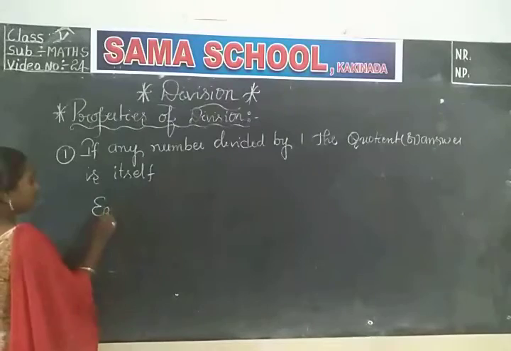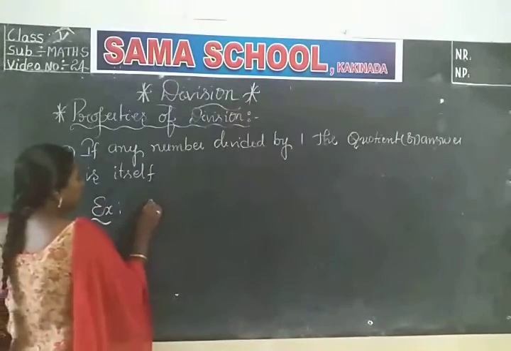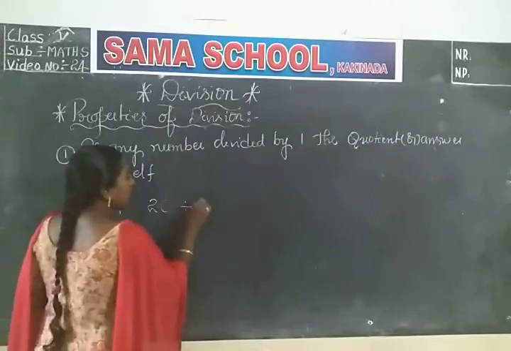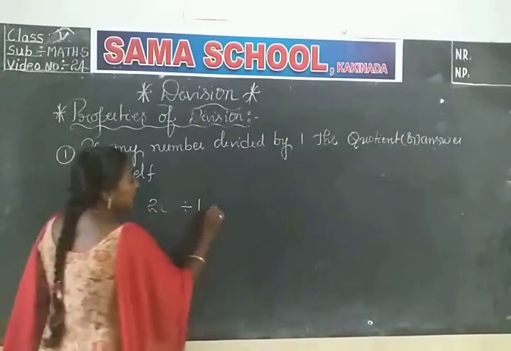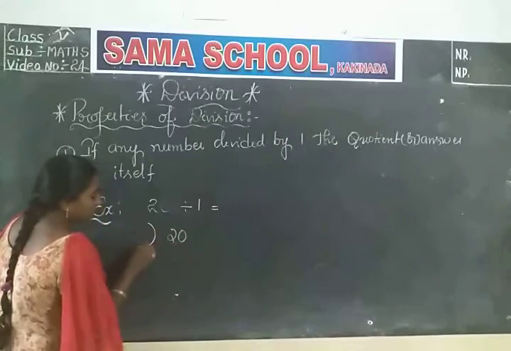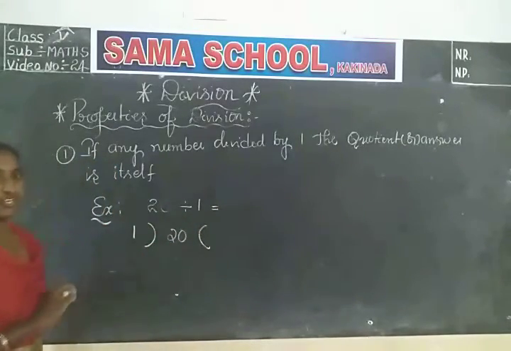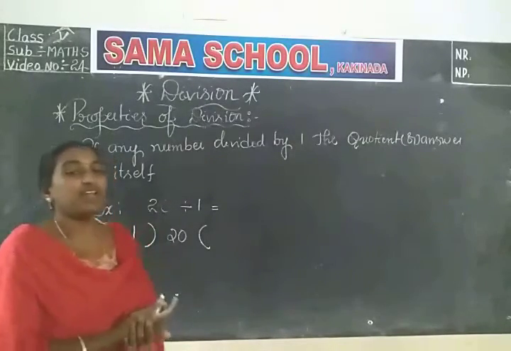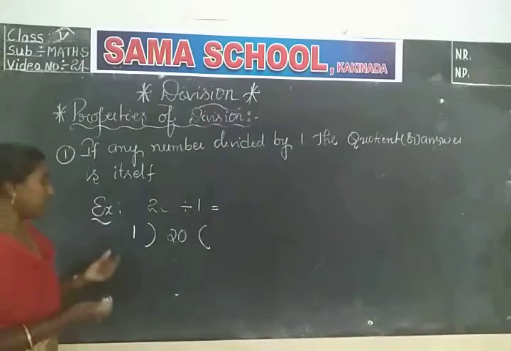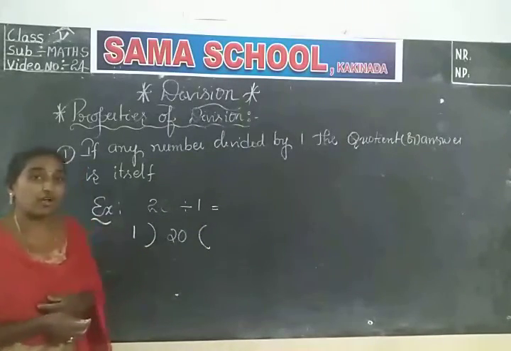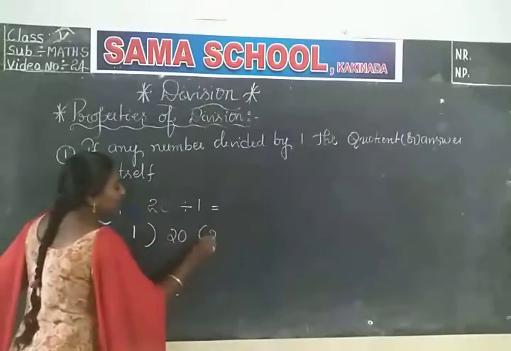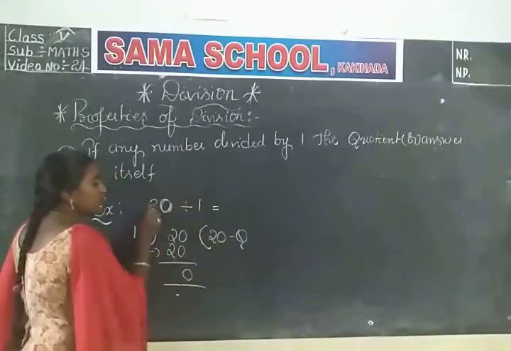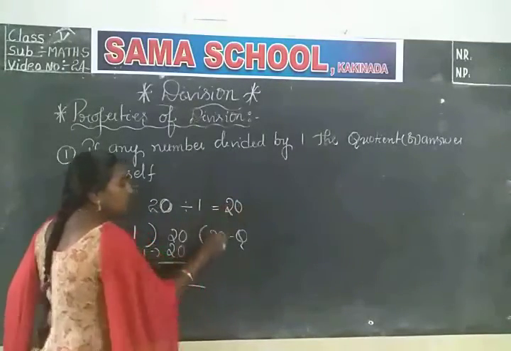See the example. For example, 20 divided by 1. So what is the answer? We will do the division. And do you know the one table, children? In the one table all numbers are there. That's why 1 is a factor of every number, we will learn this in the factors and multiples chapter. See, in the one table 20 is there. How many times? 1 twenty is 20. So 20 minus 20 is 0. So what is the quotient here? Whatever number you have taken, you got the same number as the quotient.